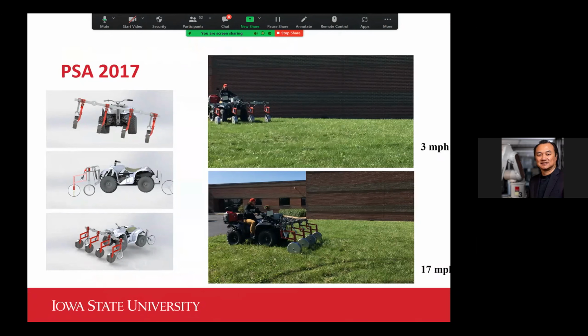And the wheels are really customized. They're more like the cooking pans we have at home. I asked the company to customize them so I can put my sensor inside of the wheel, the pans.